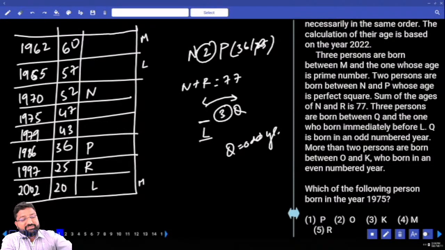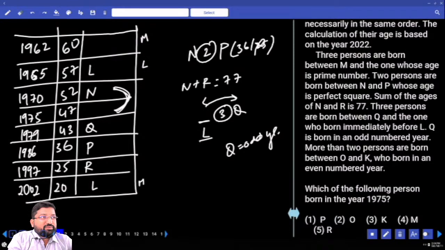So what's your observation here? There is only one possibility for L. And what is that one possibility? 65. What about Q? Q should be in 1917. Understood? Tell me. It is a big mistake to think there are 2 persons between L and Q. You should not think about L and Q. Think about the person immediately before L. Is this clear?